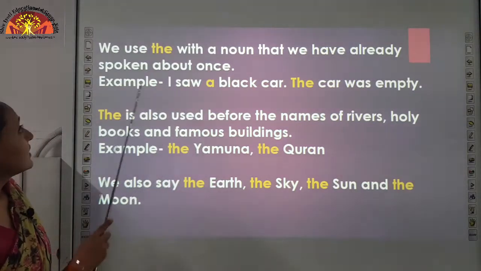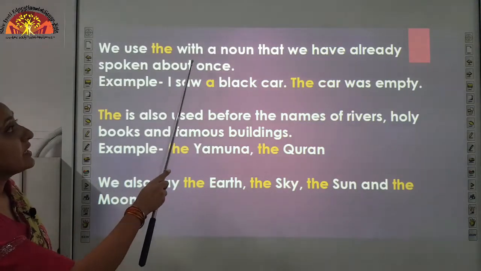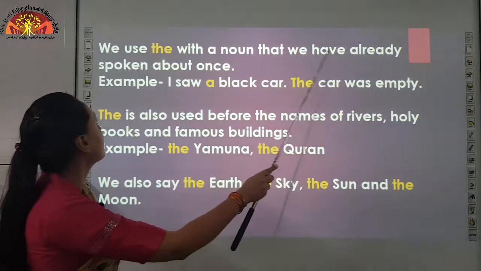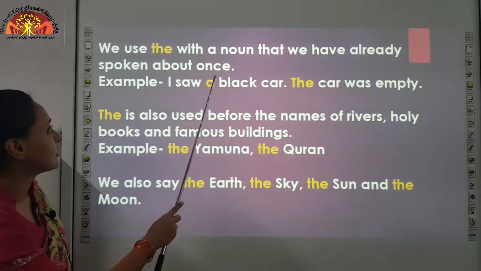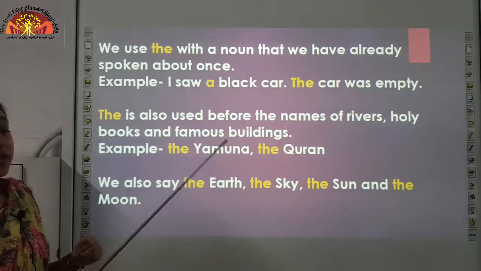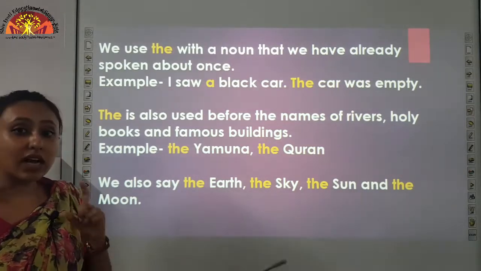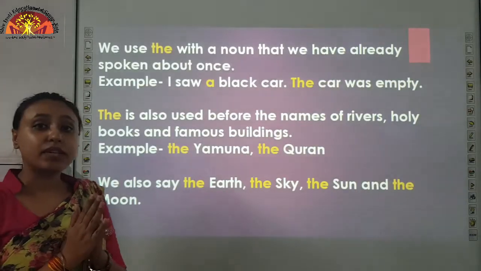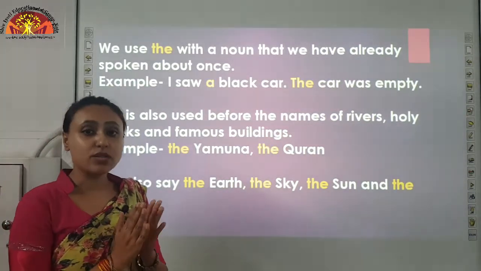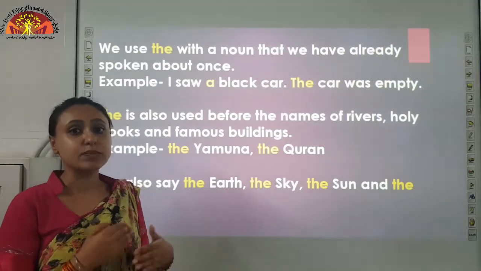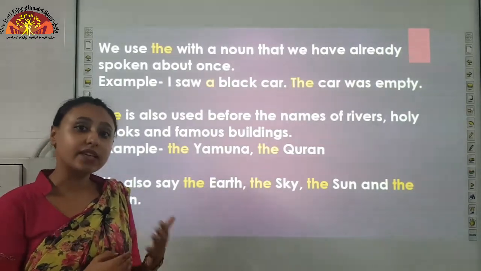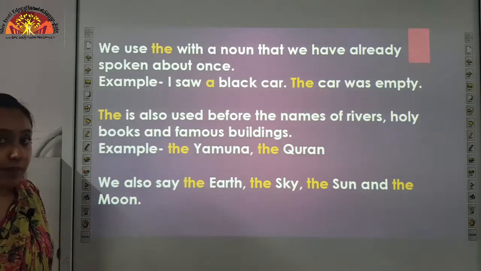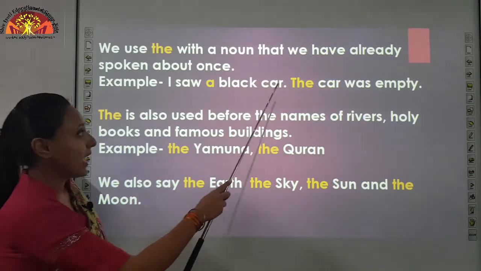Now we will learn that we use the with a noun that we have already spoken about once. So, children, what you have learnt here is that we use the article the when we talk about something that is repeated again in a sentence. Let us see one example. I saw a black car.